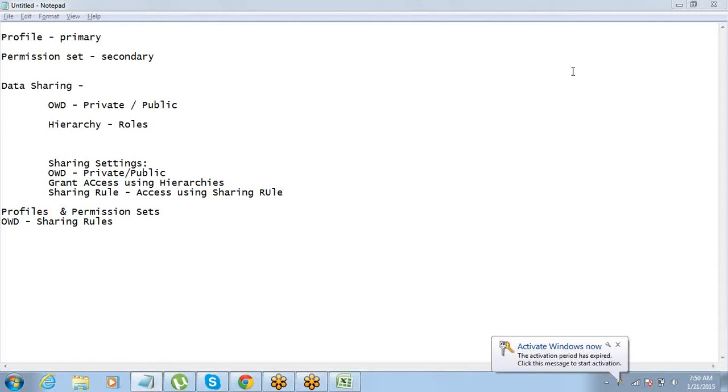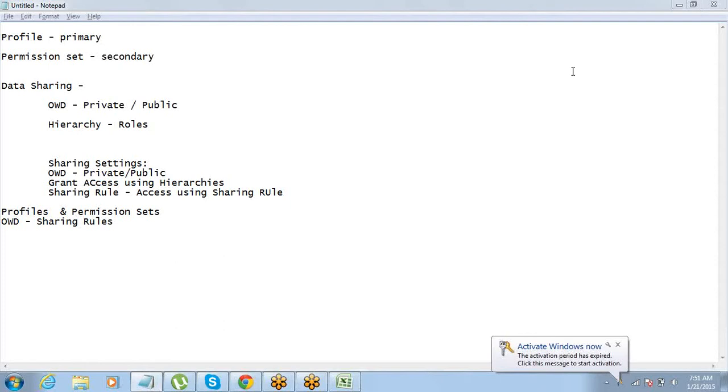I want someone from the Indian team or maybe the Australian sales team to see the Canada data also, because sometimes they need help early in the morning, and my Canada team logs in a little late. So I have a sales team in India and a sales team in Canada, and I want the Indian sales team to see the data of the Canada team and work on that.